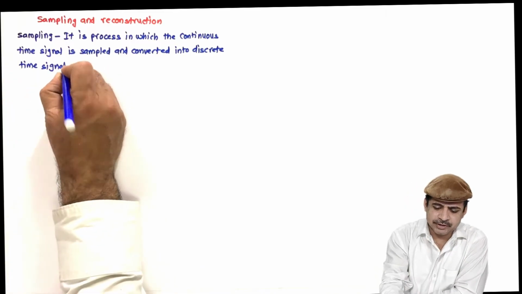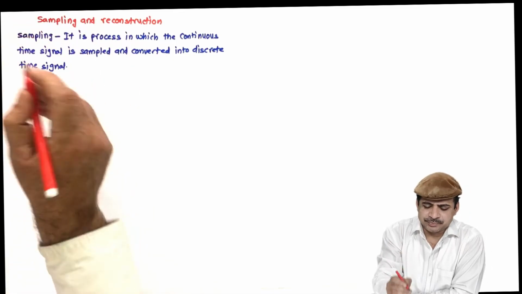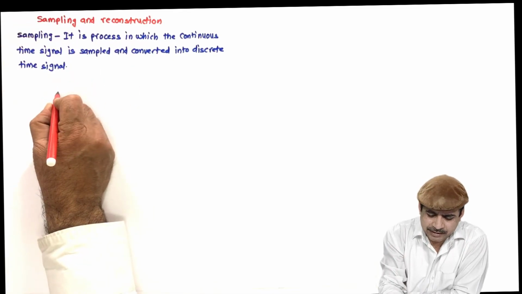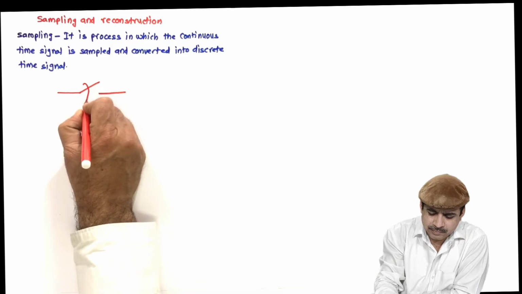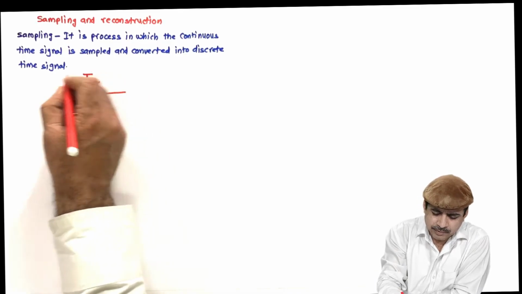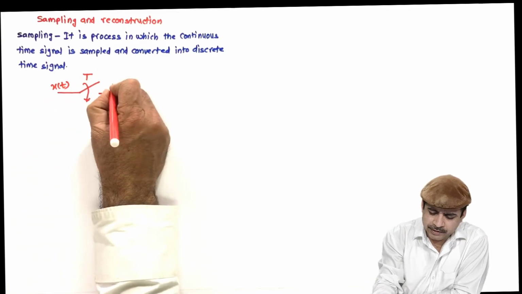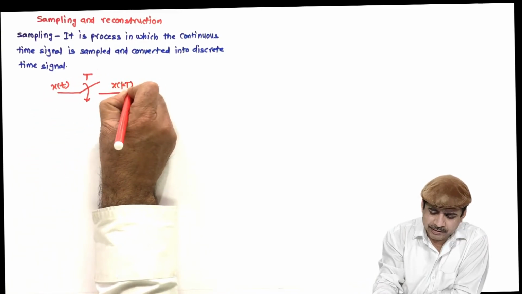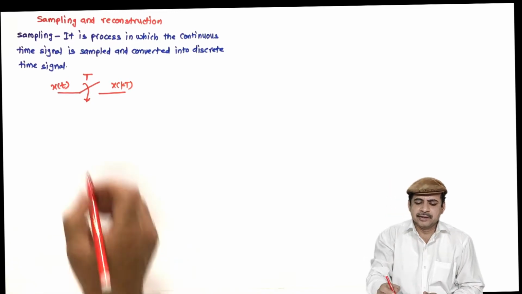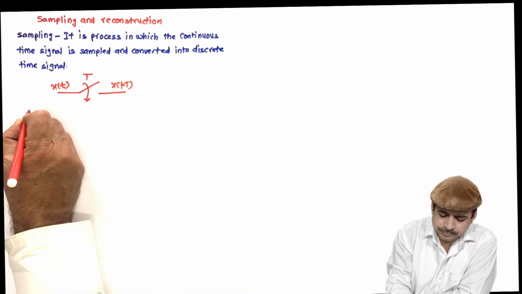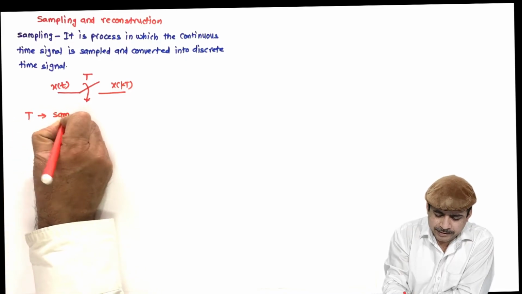Now in this process, what is done? A sampler is used. What is a sampler? A sampler is a switch. So the process is like this. If here we have the continuous time signal x of t, here we get the discrete time signal x of kt, which is also called x of k, and where this T is the sampling period.